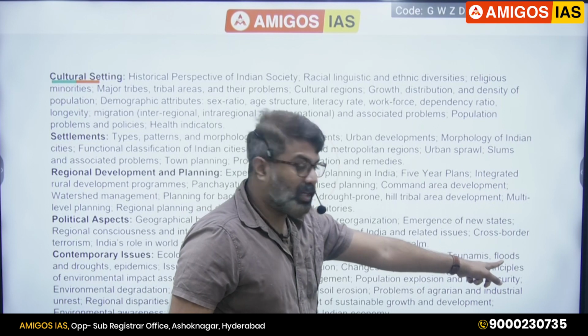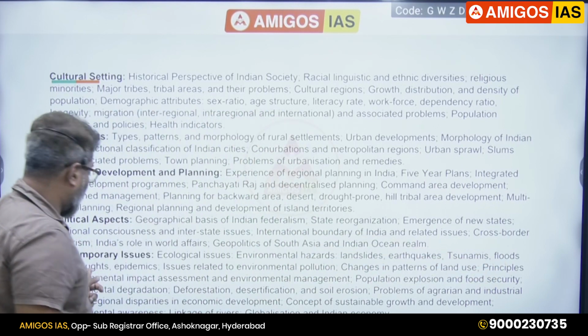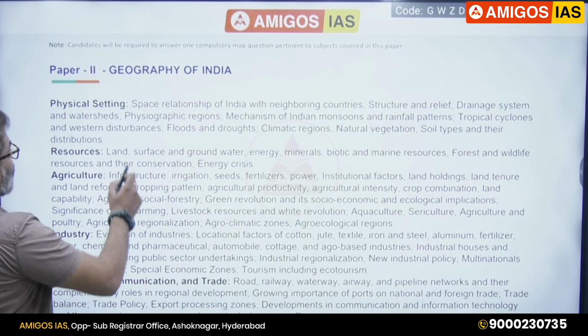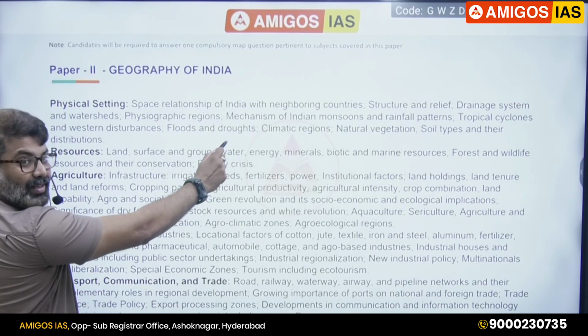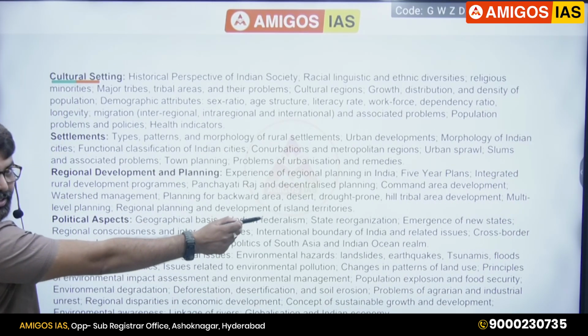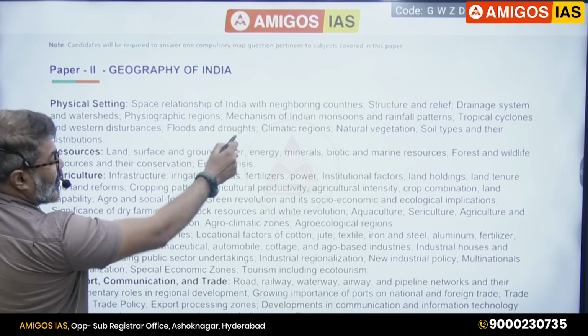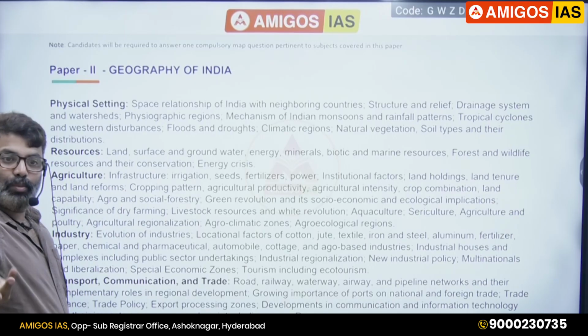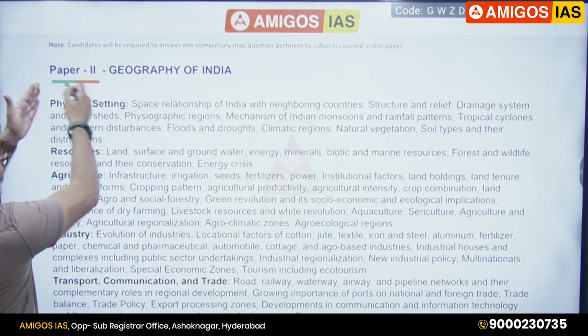So see the words floods and droughts in the 10th unit of paper 2. Okay. See this, floods and droughts. Here you saw floods and droughts. Again you see floods and droughts. You got it? The same words are given more than once in the same syllabus in paper 2 only.